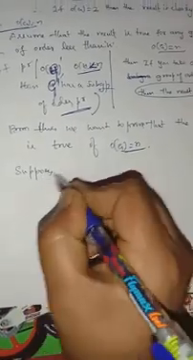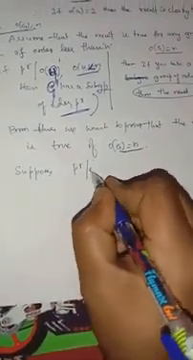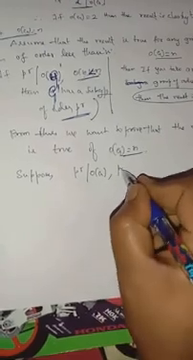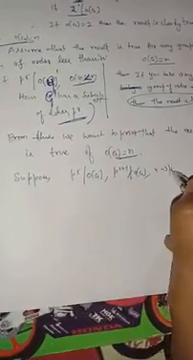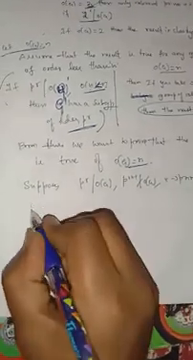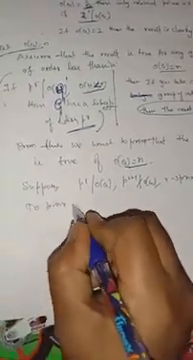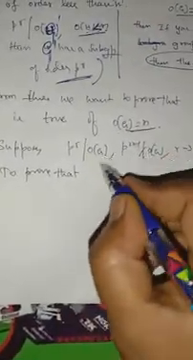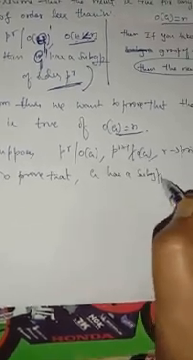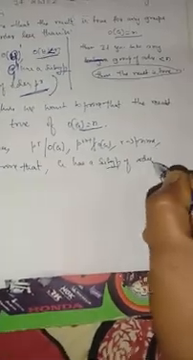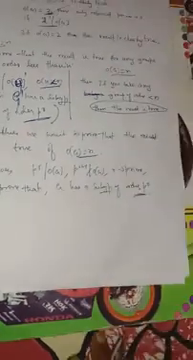So suppose p^r divides the order of G, and p^(r+1) doesn't divide the order of G, where p is prime. Now to prove that G has a subgroup of order p^r. Okay.